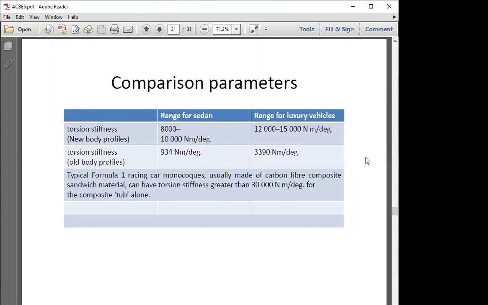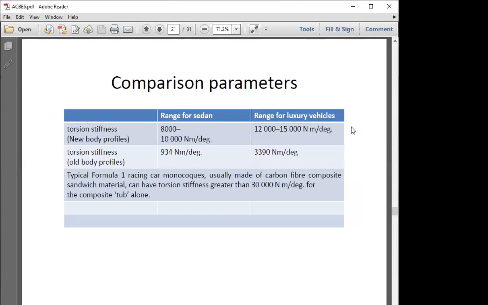We are aware force is equal to stiffness into deformation. So force by deformation is going to be the stiffness of the component. As it becomes more stiff, what does it mean? It means that it is capable enough to take more load with the least deformation. This is the configuration that we need to see.